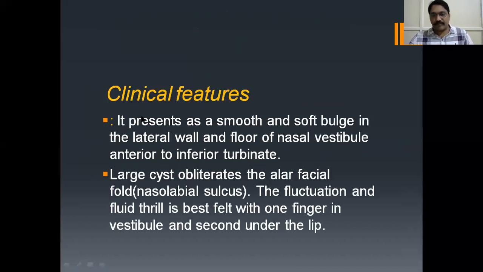You will see a lot of cases in OPDs, and even dental people will also see this. Clinical features: it presents as a smooth and soft bulge in the lateral wall and floor of the nasal vestibule anterior to the inferior turbinate, and a large cyst obliterates the nasolabial sulcus. The important thing is the fluctuation and fluid thrill, best felt with one finger in the vestibule and the second under the lip. One finger in the vestibule here and one finger under the lip.